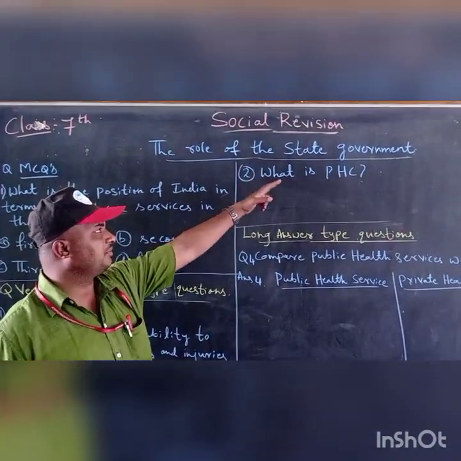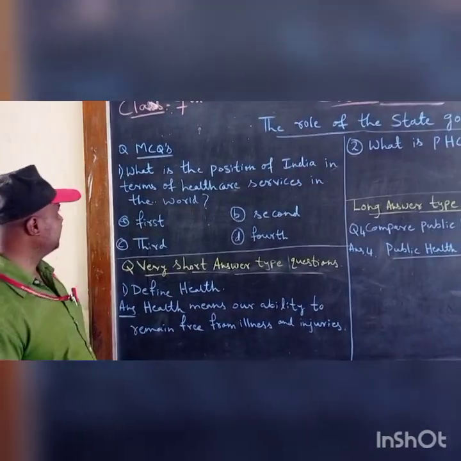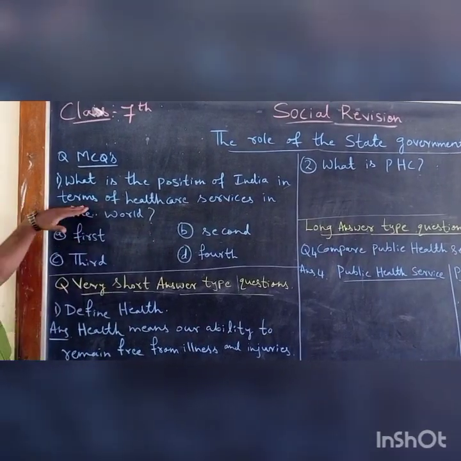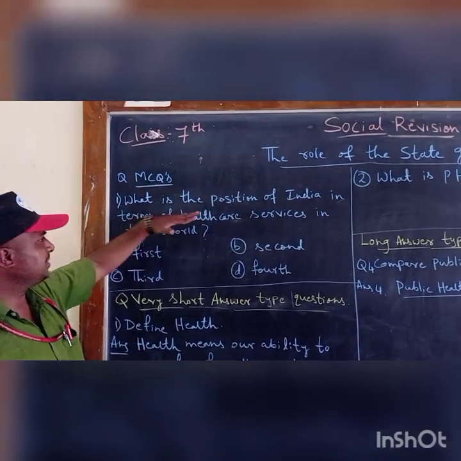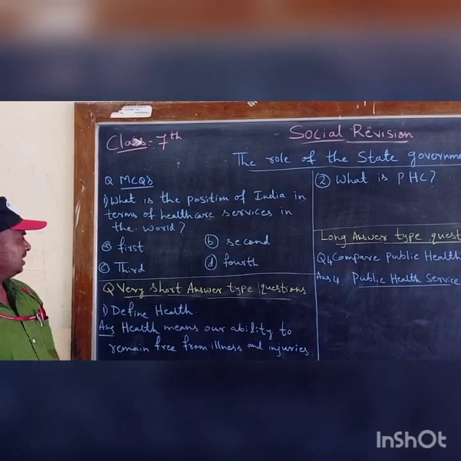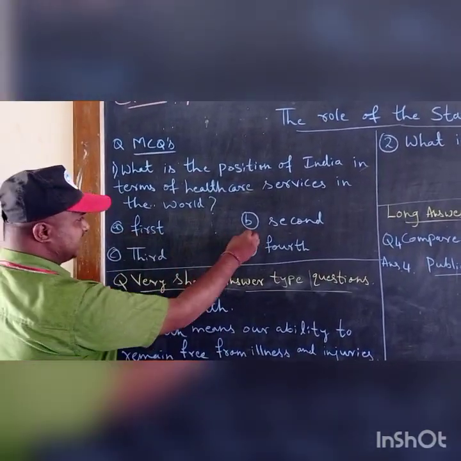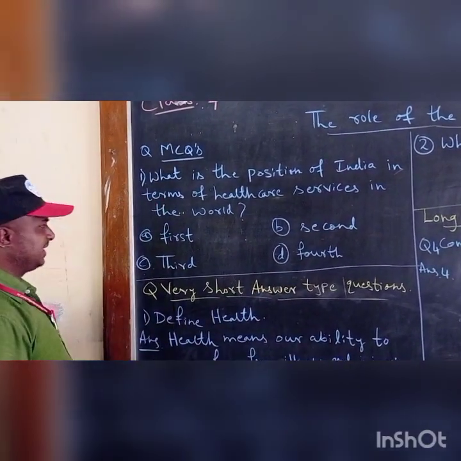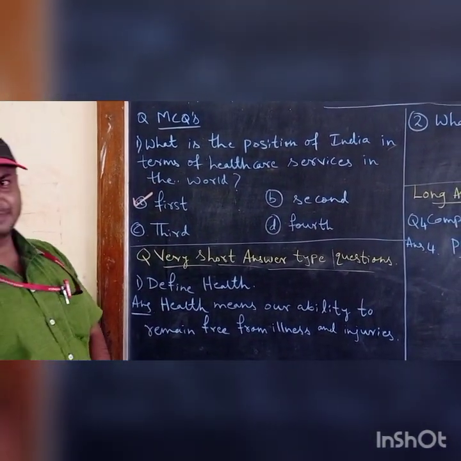What is the role of state government? So as usual, we will go for the MCQs first. We will read the question. What is the position of India in terms of healthcare service in the world? I repeat the question. Options will be given A, B, C, D. Which is the right option here? The first is the right option. Like this you should tick mark.